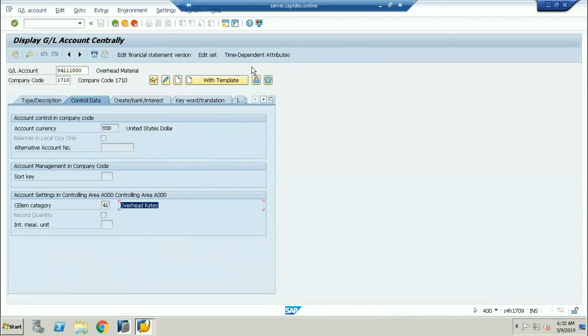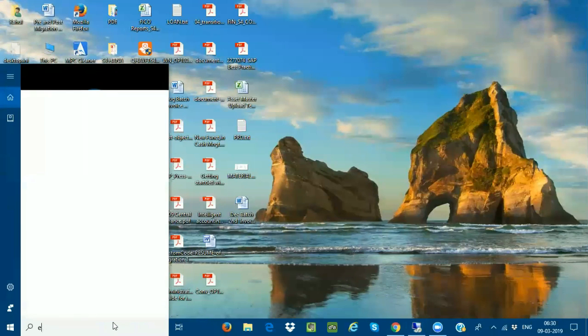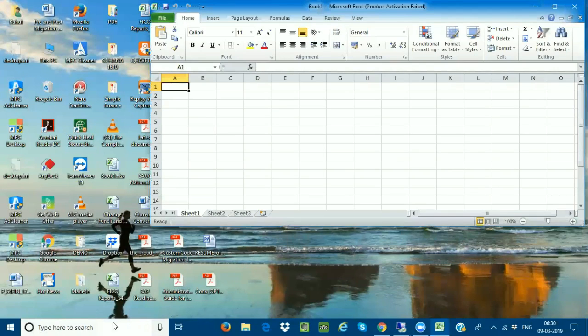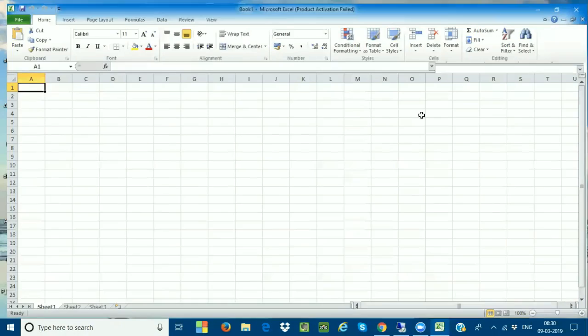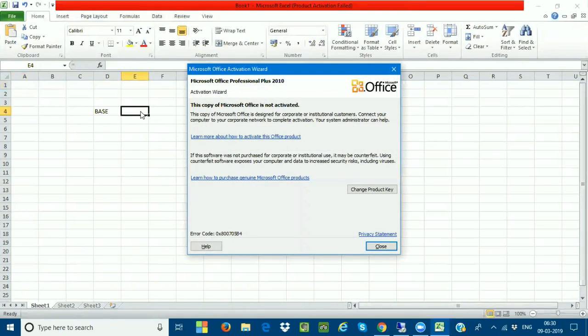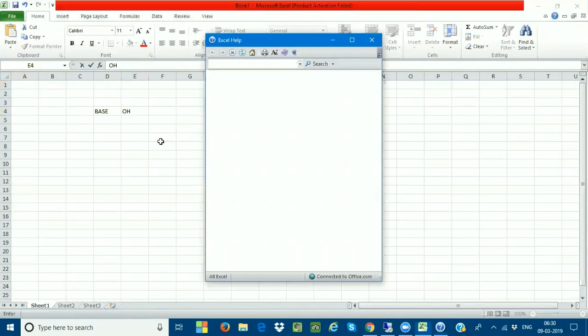If I go into the Excel sheet, I'm going to be taking the base, credit, or it is called overhead, and the credit.